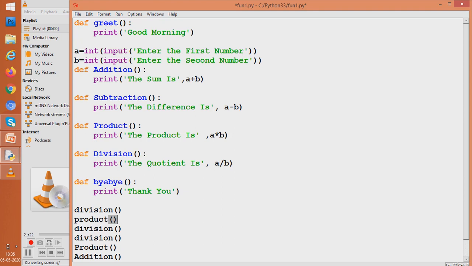That is first division, then product you see here, then 2 divisions, then product, then addition. Why leave good morning? Let us take a good morning in between. So what will we write here? Greet. So we have good morning also to be printed, and we will print it. So whatever you want from the whole program, that particular part you can run. So this is the benefit of functions.